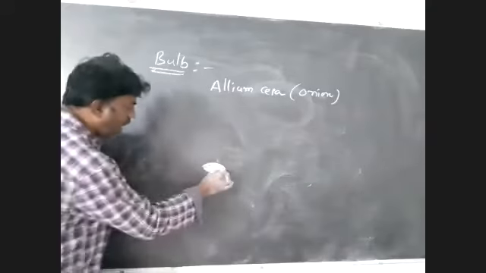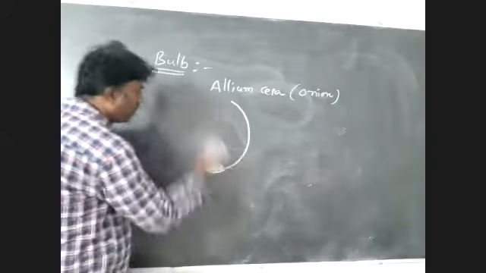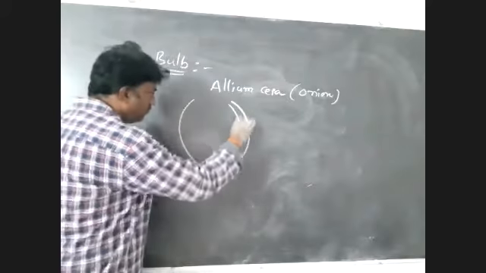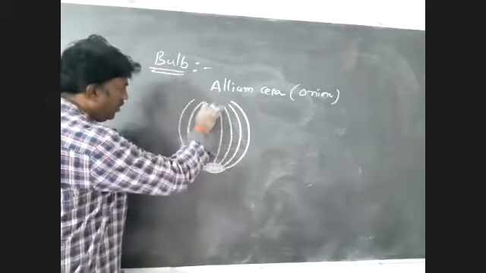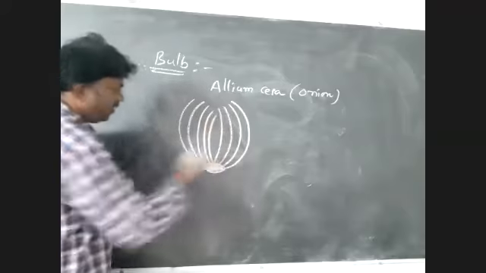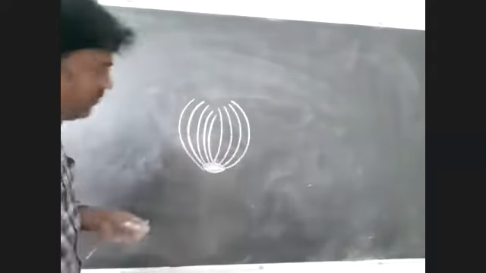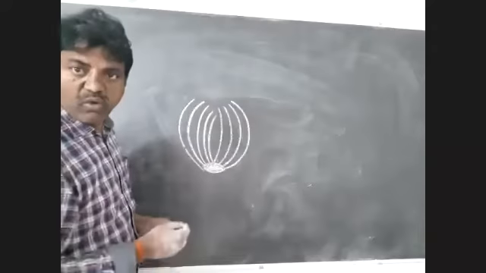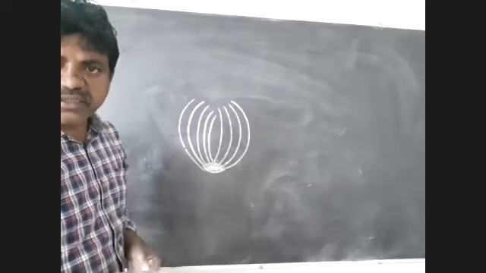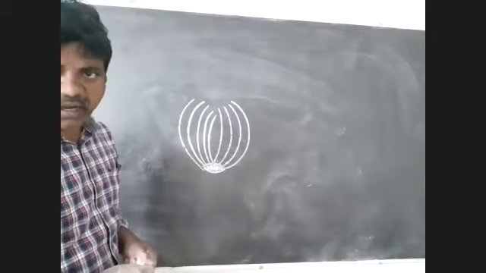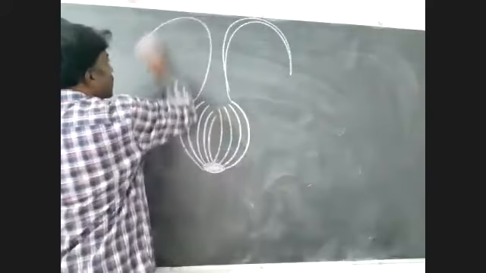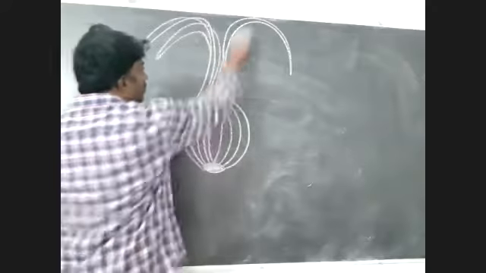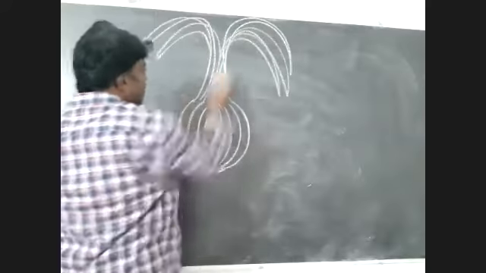Right. Above it, these are leaf bases. Leaf bases are present only below the ground level.